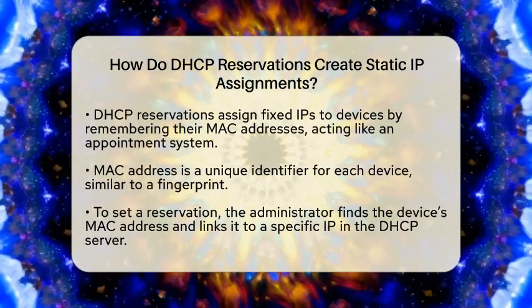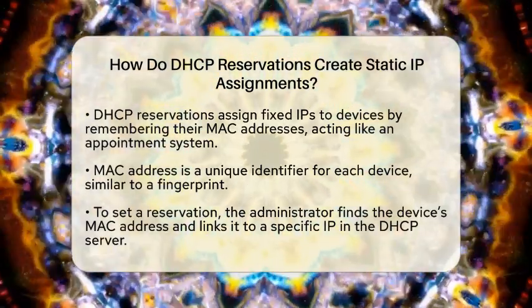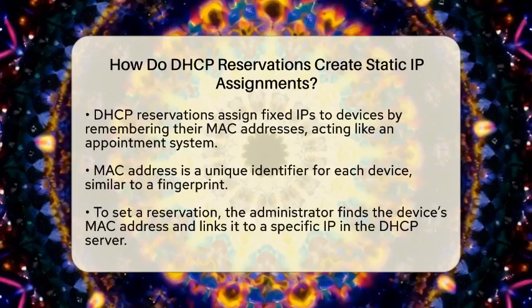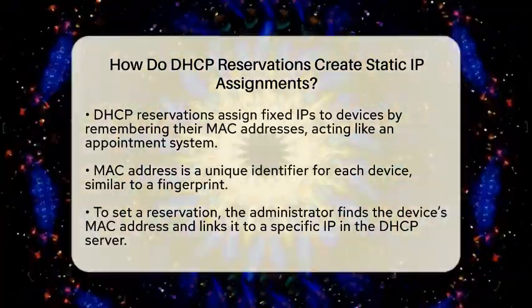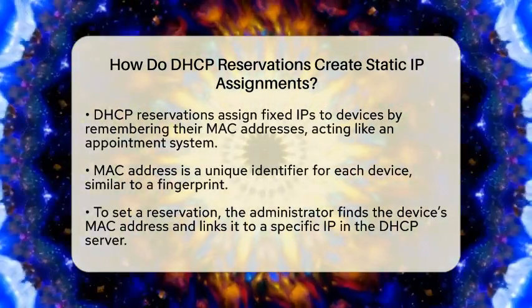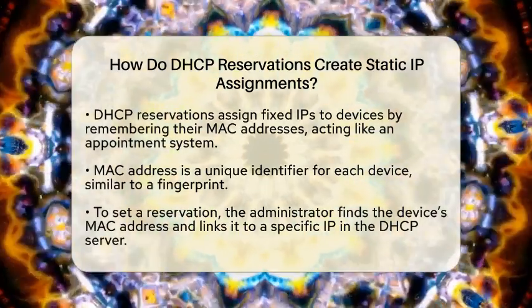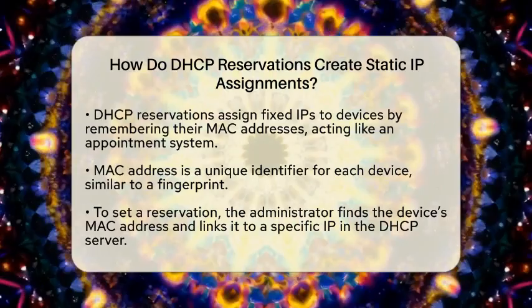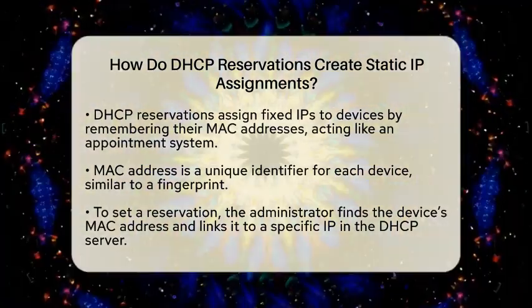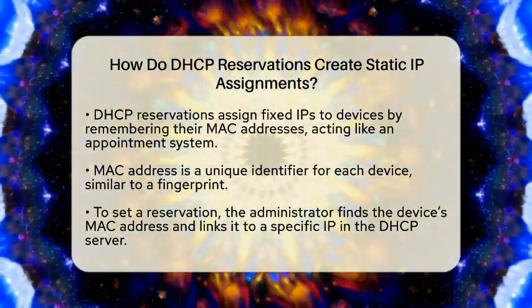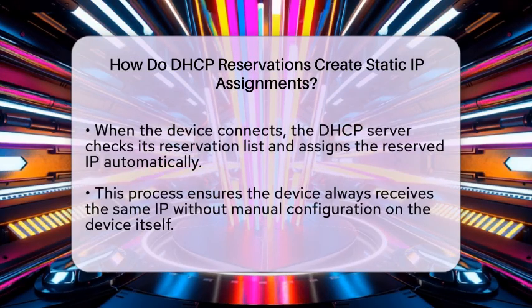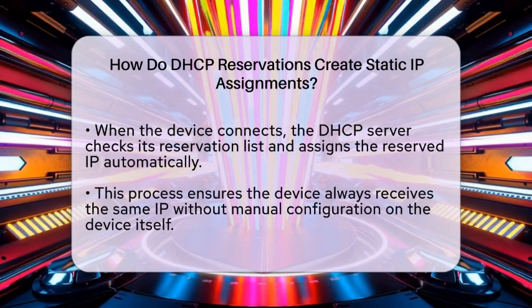To set this up, a network administrator first finds out the MAC address of the device needing a fixed IP. Then, they tell the DHCP server to reserve a specific IP address for that MAC address. When the device connects and requests an IP, the server looks at the reservation list, finds the MAC address, and gives out the reserved IP. This process happens automatically, so the device always gets the same IP without needing manual configuration on the device itself.